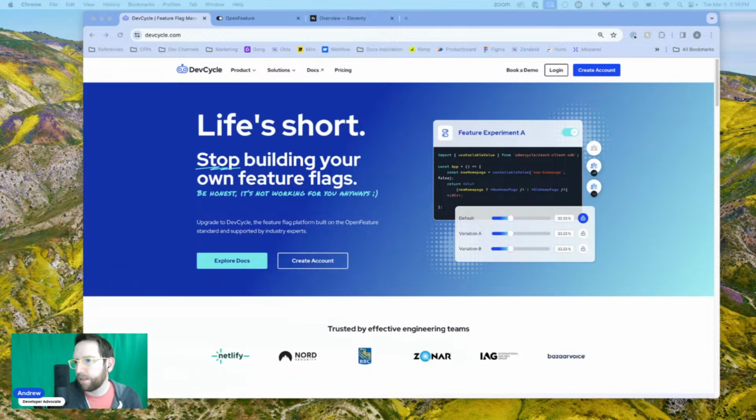Eleventy plugin DevCycle. Is it this one? Yeah, I didn't think that existed anymore, but I feel like this one does. Haha, success.